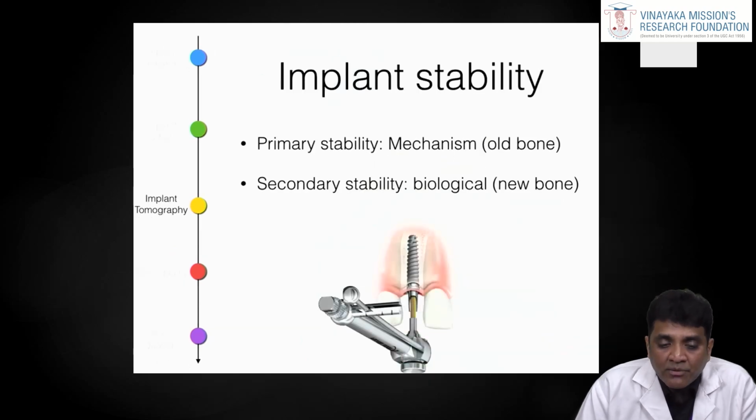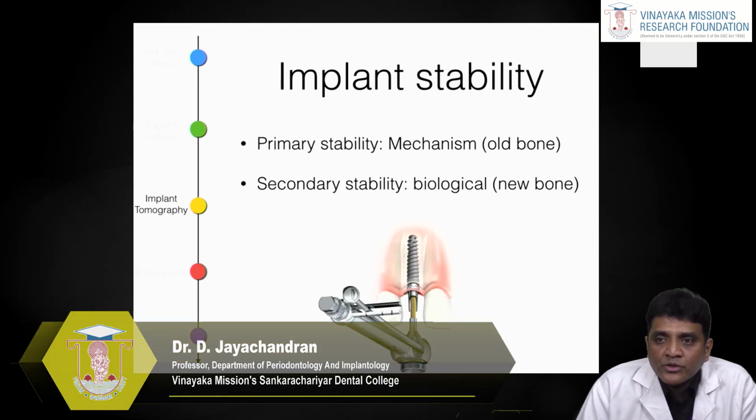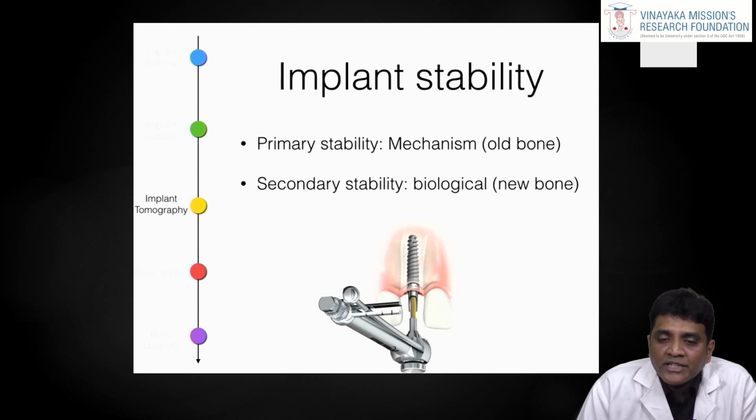Then comes implant stability. When you talk about implant stability, it is of two forms: primary stability, which is mechanically oriented, and secondary stability, which is a biological one. Primary stability is achieved at the time of implant placement. When you're doing the osteotomy, it will be done a size below the implant, so that you get the initial stability when you place the implant, and it is driven by the old bone present at that time.